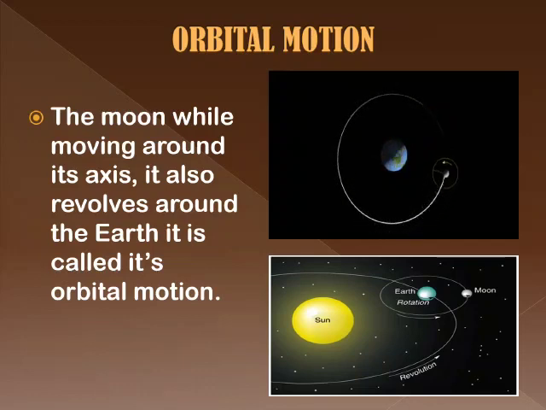It is called its orbital motion. The moon orbits quite fast. It moves about 0.5 degrees per hour in the sky. In 24 hours, it moves 13 degrees.